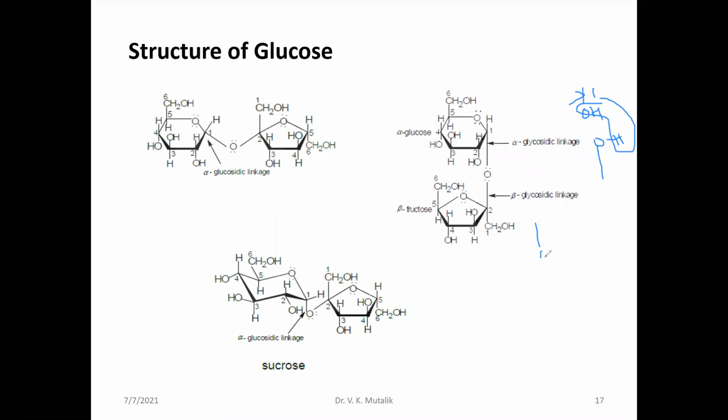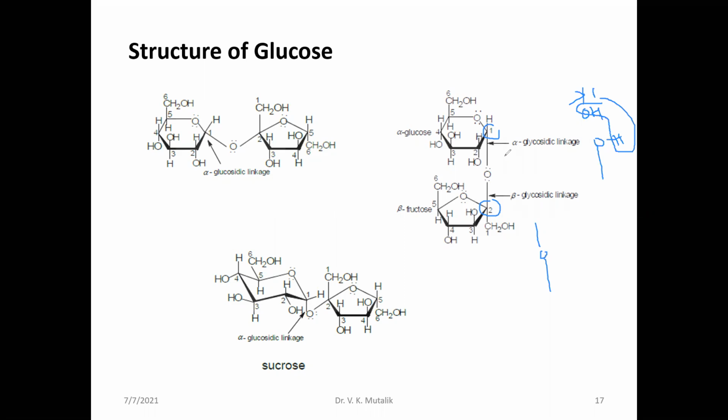So you will find the glycosidic linkage is like this. And in both the units, this part is blocked through the glycosidic linkage. No anomeric carbon atom is set free to show the reducing property, whether in the glucose or the fructose moiety at the second carbon.